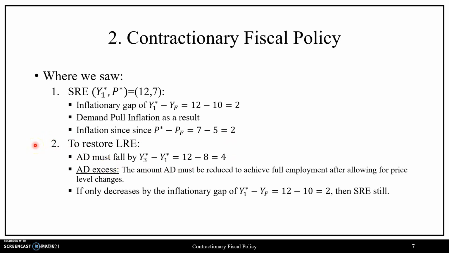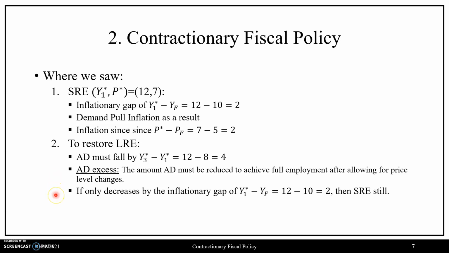In order to restore the long-run equilibrium, aggregate demand must fall by the difference between Y star 3 and Y star 1, which was 12 minus 8, or that aggregate demand must fall by 4, which is precisely the value of the AD excess, which we now define as the amount of aggregate demand that must be reduced in order to achieve full employment after allowing for price level changes.